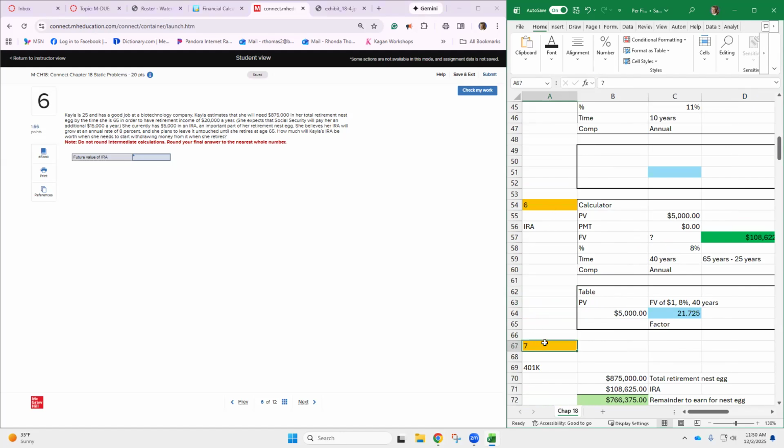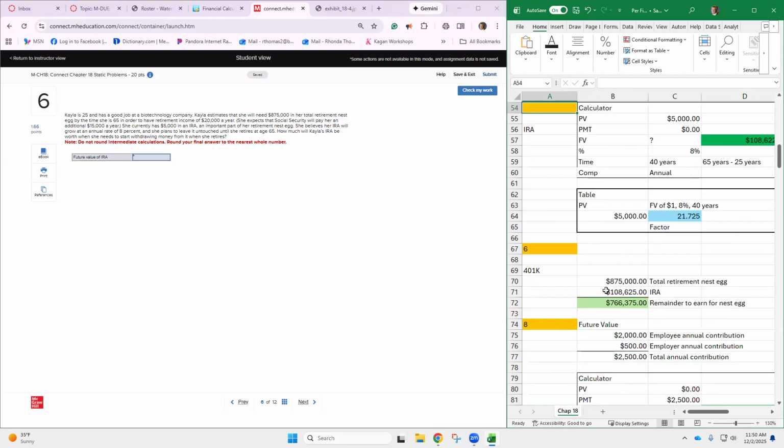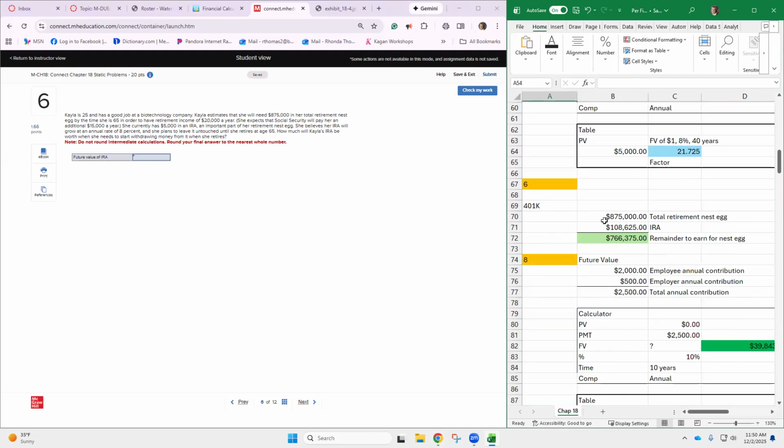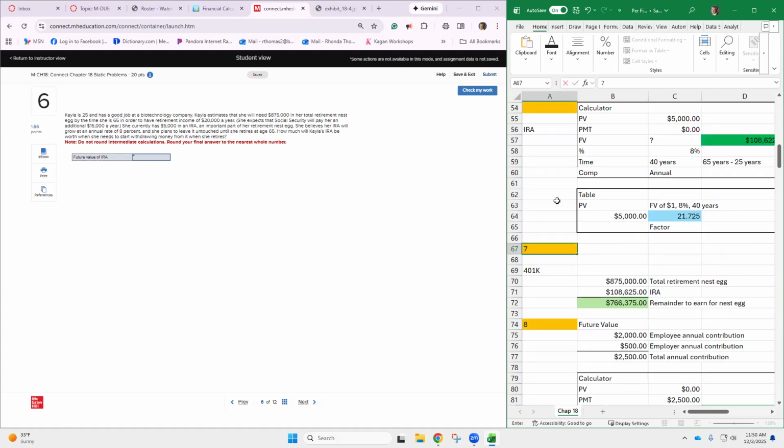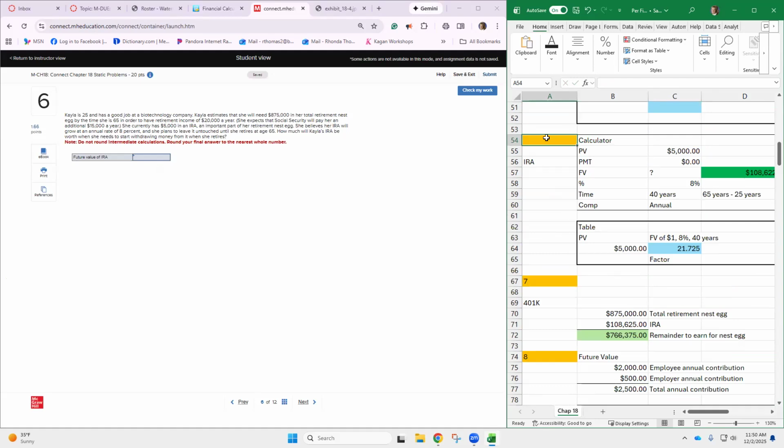All right, so we'll just name this one number 6, because I think this is how it's going to go. So if you think you need a certain amount in a nest egg. Oh, nope, that's okay. 7 builds on 6.